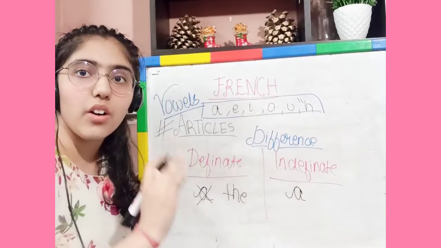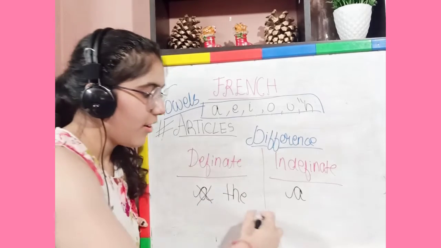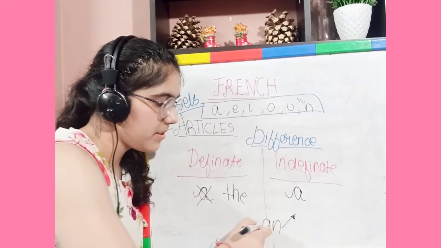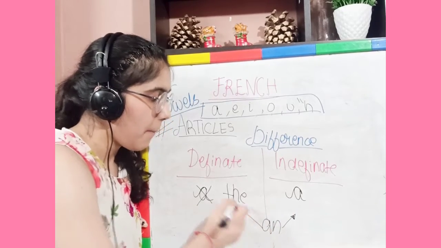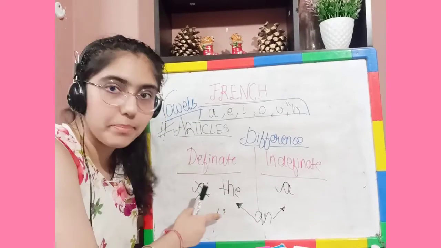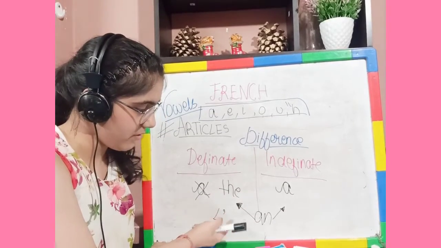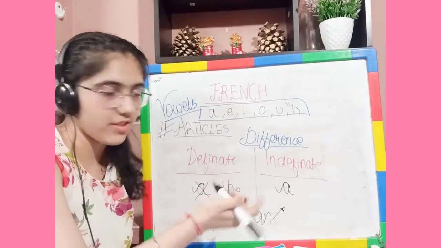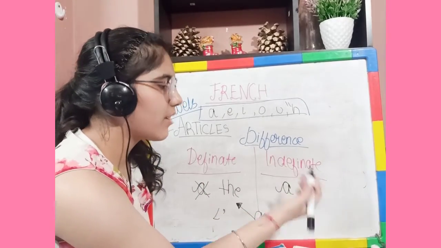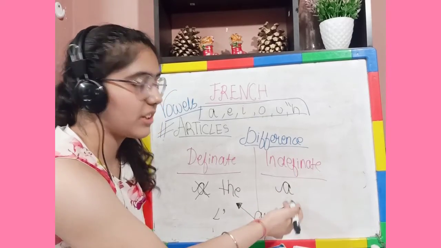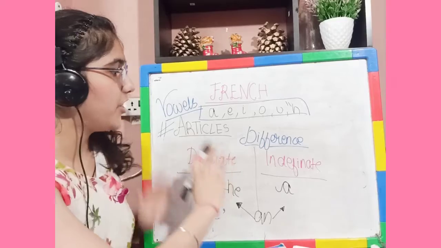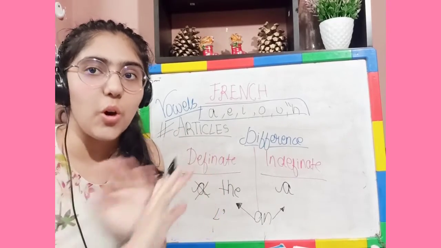A and the come in both places. But in definite articles we will write and replace it by le, l' apostrophe in French. And for the indefinite, we will not write anything, but we will just use the masculine and feminine version of a, un and une. Okay, so now the difference is also clear to all of you.